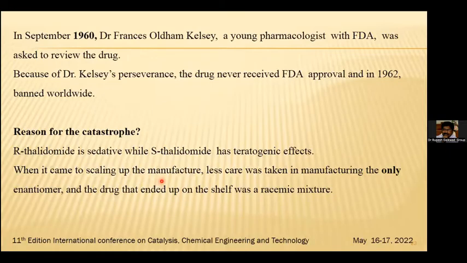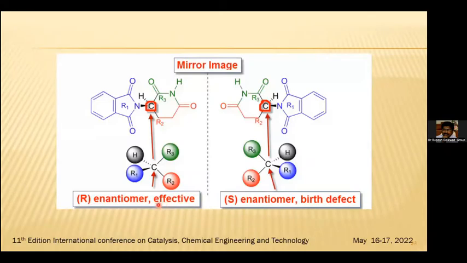When it came to scaling up the manufacturing, not only in the body but in the manufacturing process also, less care was taken to make only one enantiomer, and the drug ended up on the shelf as a racemic mixture that was taken, and then the effect was observed. This is the case where we can see the mirror image R and S enantiomers.